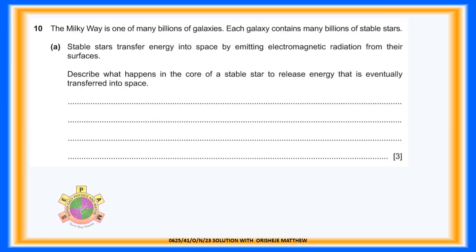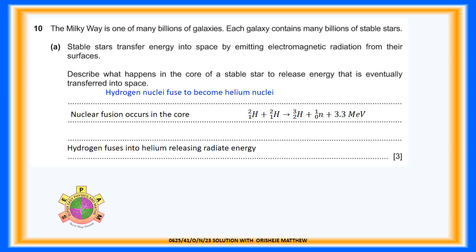Question 10. The Milky Way is one of many billions of galaxies. Each galaxy contains many billions of stable stars. Question 10a. Stable stars transfer energy into space by emitting electromagnetic radiation from their surfaces. Describe what happens in the core of a stable star to release energy that is eventually transferred into space. For 3 marks. Answer: hydrogen nuclei fuse to become helium nuclei. Nuclear fusion occurs in the core. Hydrogen fuses into helium, releasing radiant energy.